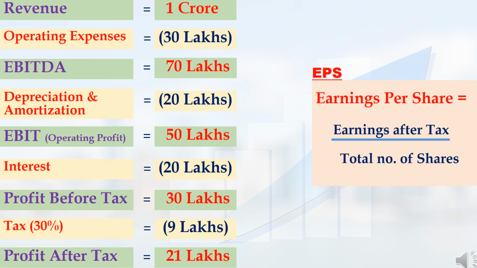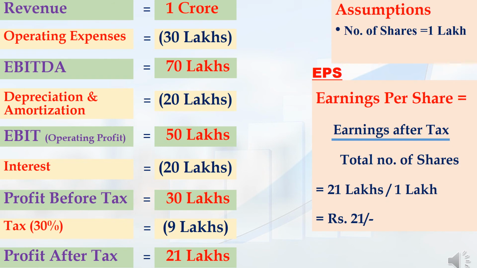Next, we are going to see the term EPS, that is earnings per share. My company's total earnings after tax is 21 lakh rupees. If I divide this value by my company's total number of shares, I will get the earnings for one share of my company. That is nothing but EPS. Let me assume that my company's total number of shares is 1 lakh. So, earnings after tax of 21 lakhs divided by the total number of shares, 1 lakh, gives 21 rupees. That is, my company's earnings per share is 21 rupees. That means one share of my company has earned 21 rupees profit this year.